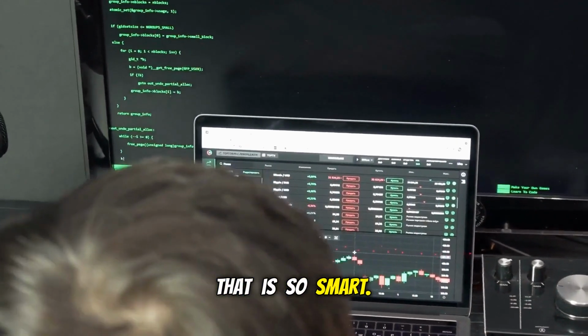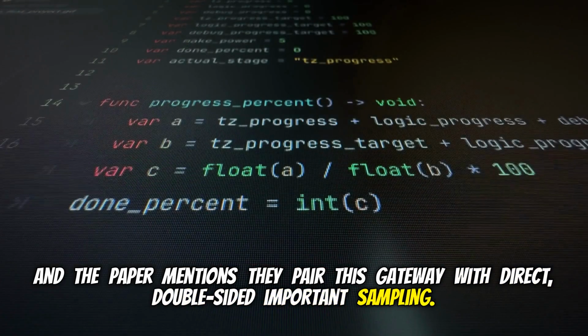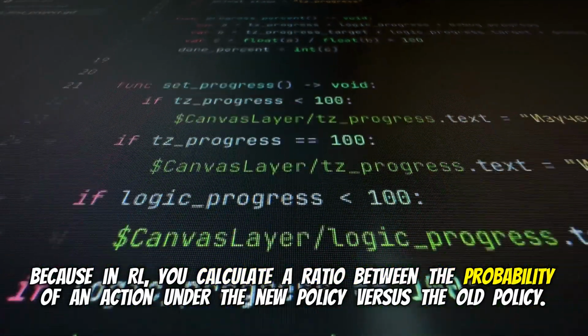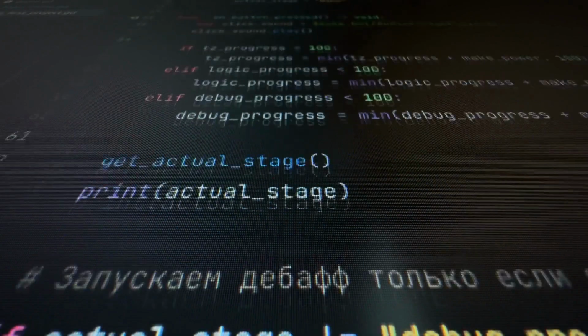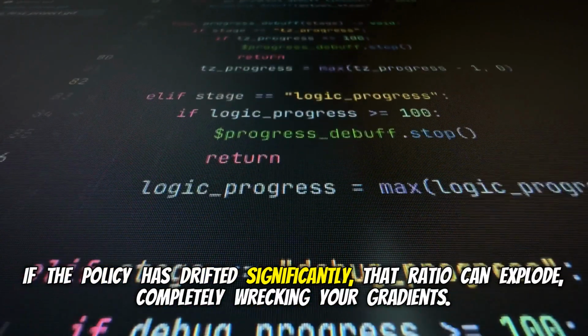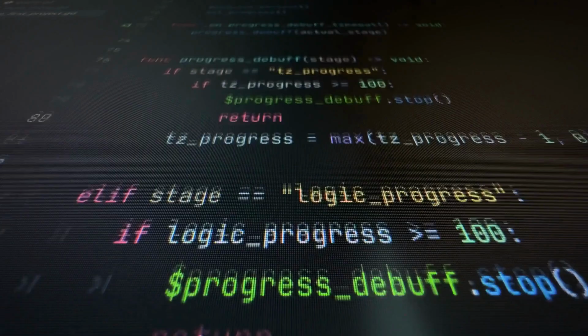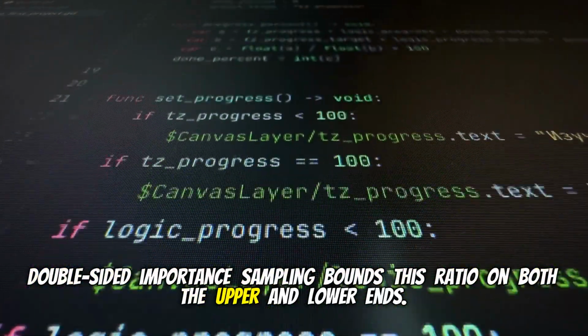That is so smart. And the paper mentions they pair this gateway with direct double-sided importance sampling. Right, because in RL, you calculate a ratio between the probability of an action under the new policy versus the old policy. If the policy has drifted significantly, that ratio can explode, completely wrecking your gradients. Yeah. Double-sided importance sampling bounds this ratio on both the upper and lower ends.